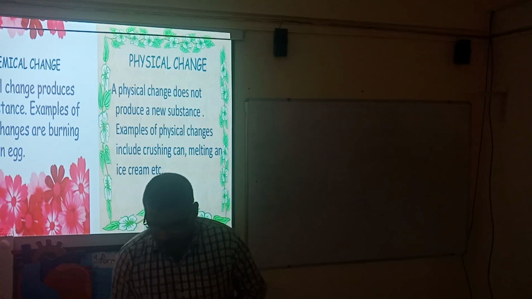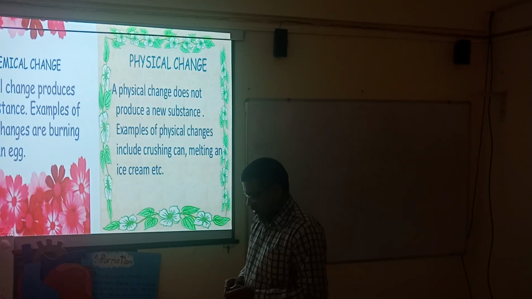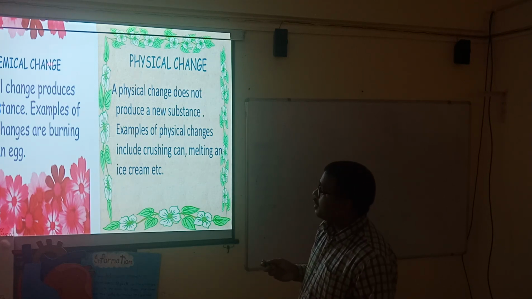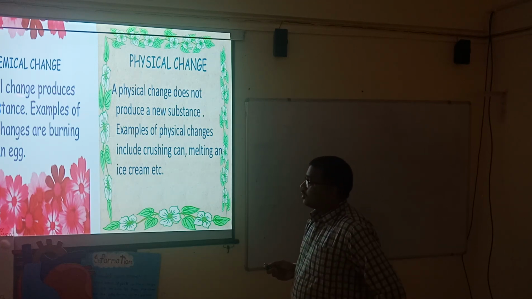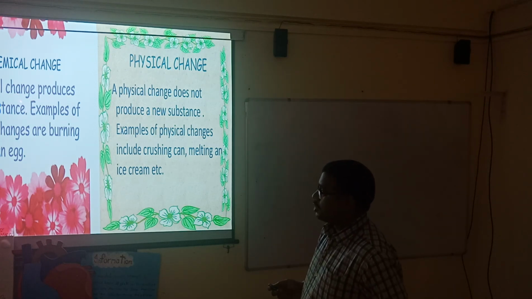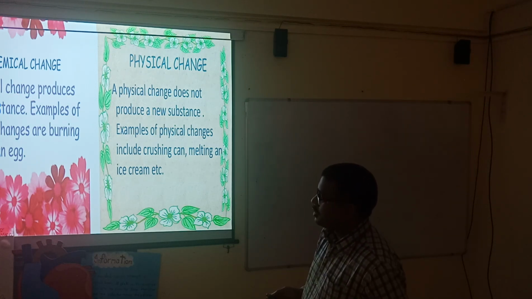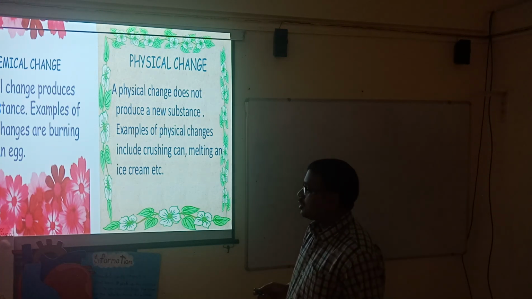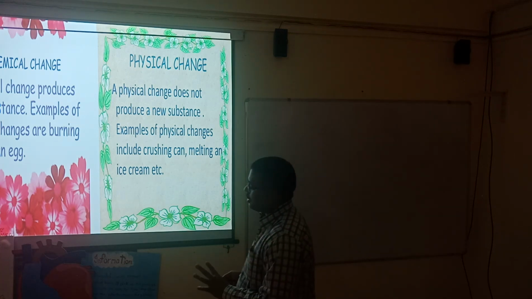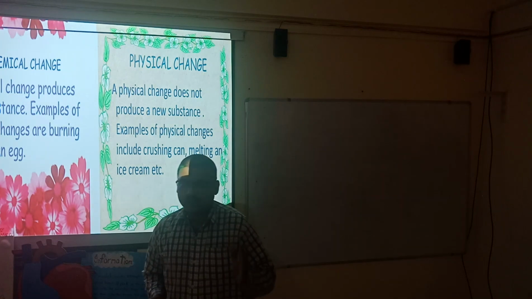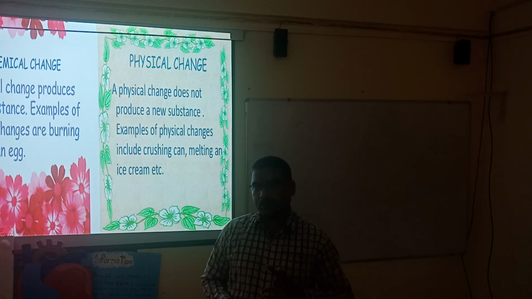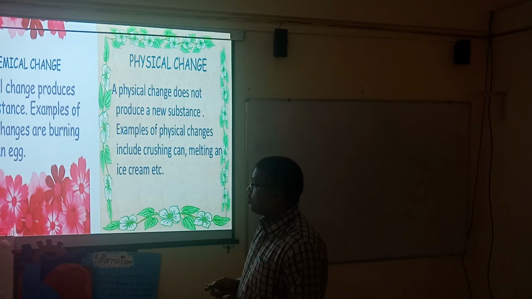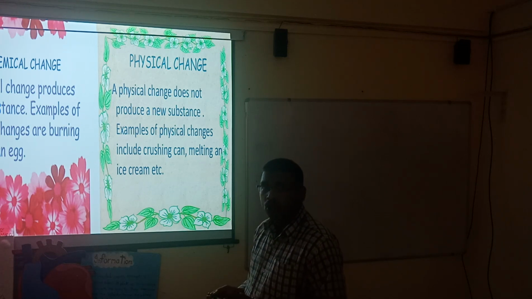Now the third, when we talk about chemical change, it is a change that produces a new substance. Why does this happen? When temperature, pressure, and heat are applied on a particular substance or matter, it gets converted into a new one, and that new one cannot be changed back into the original one.